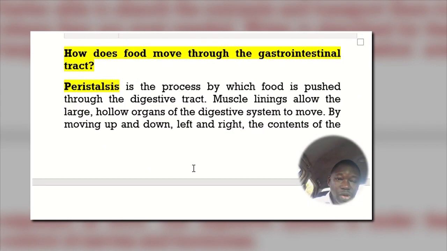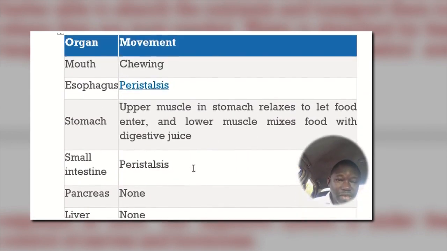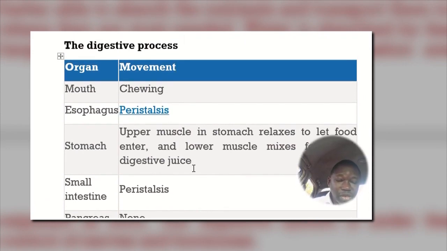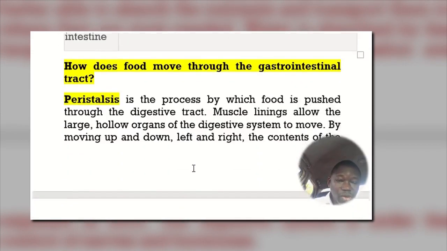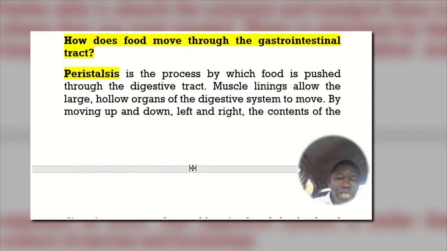Now we want to look at how food moves through the gastrointestinal tract. That already has been shown in the table above, the organ and the movement, but here we are going to discuss how the food moves through the gastrointestinal tract. Peristalsis is a terminology that we use that happens in the esophagus, small intestine, and large intestine.